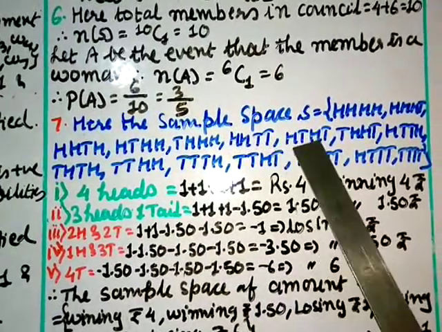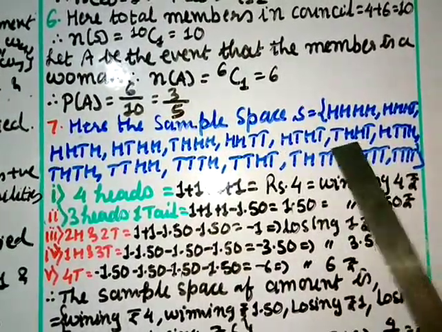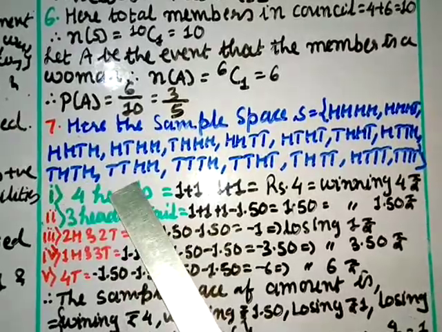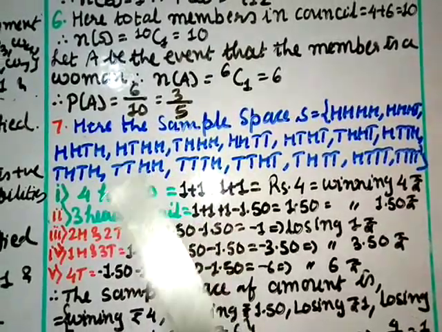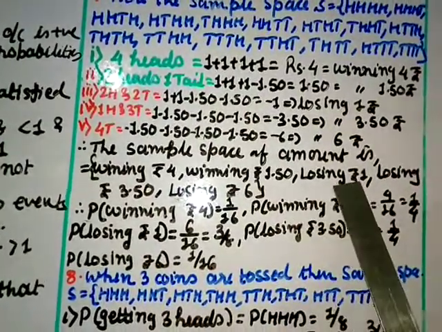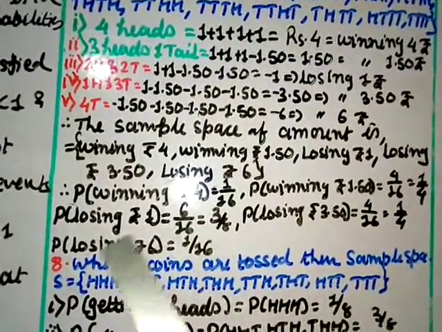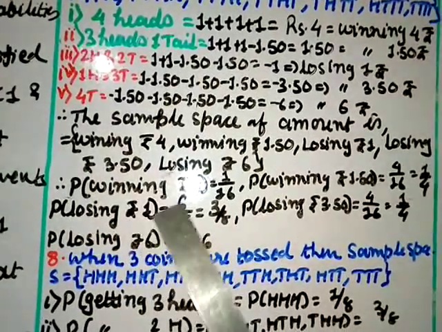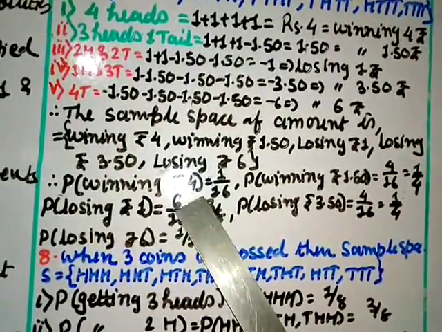So this one, 2 heads, 2 tails. So 1, 2, 3, 4, 5, 6, right? These are the head-tail combinations, so up to 6. So what you can write here? The probability of losing 1 will be 6 by 16. Probability of losing rupees 1 is equal to 6 by 16. If you cut by 2, you will get 3 by 8.